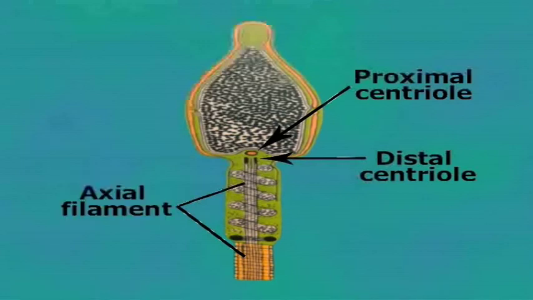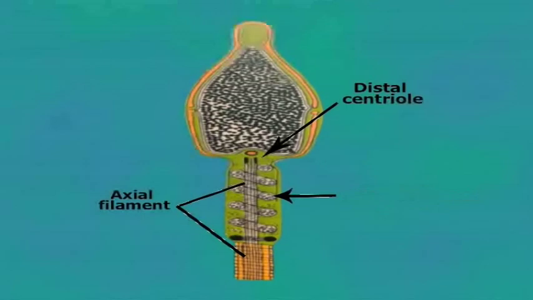Changes in the mitochondria. The mitochondria of the spermatid join in one continuous body, which becomes twisted spirally around the axial filament and distal centriole.